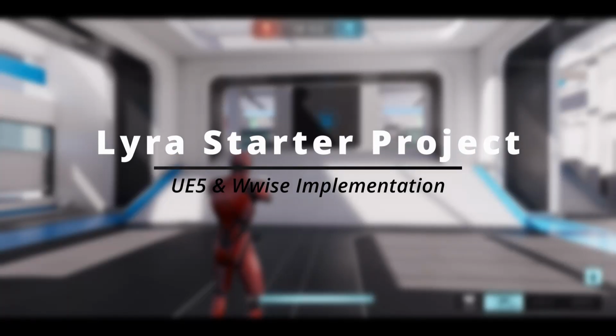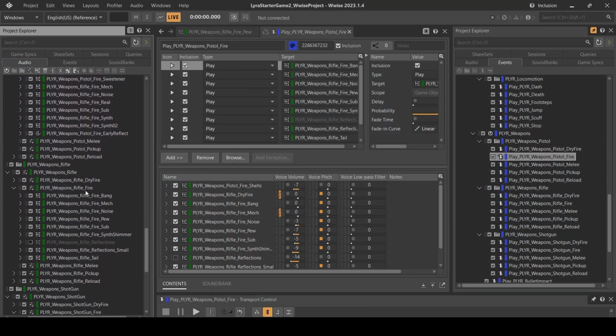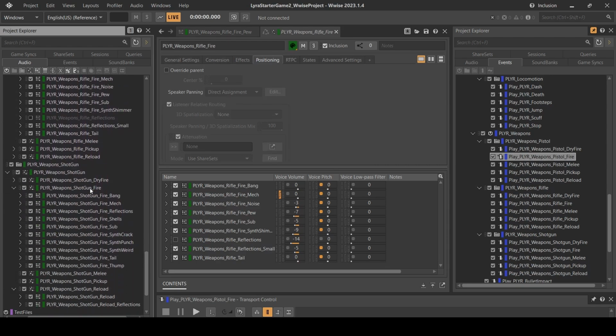Hi, I'm Matt, and in this video I'll walk you through my full redesign and Wwise implementation with Unreal Engine 5's Lyra starter project. For each gun sound, every layer is separated into different random containers in Wwise to have as much variation as possible between each gunshot with slight pitch randomization as well.